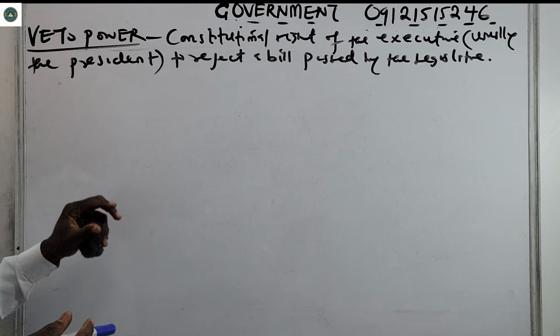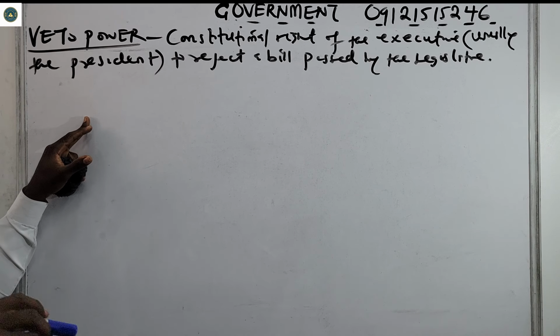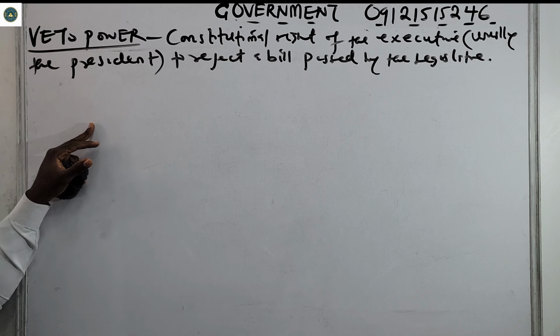So that is what veto power is. It means that even if the legislature has passed a bill, the president can still reject it.